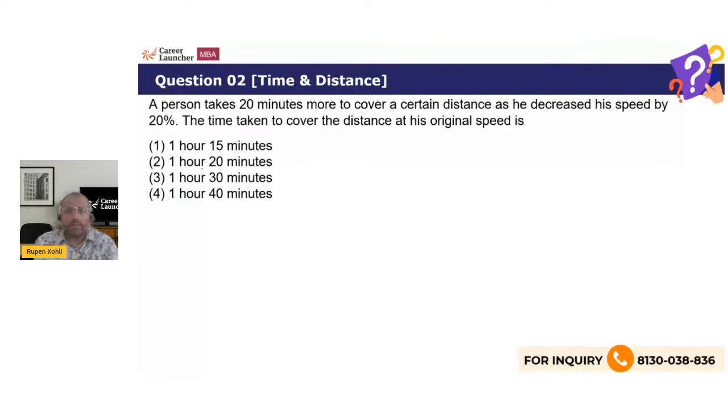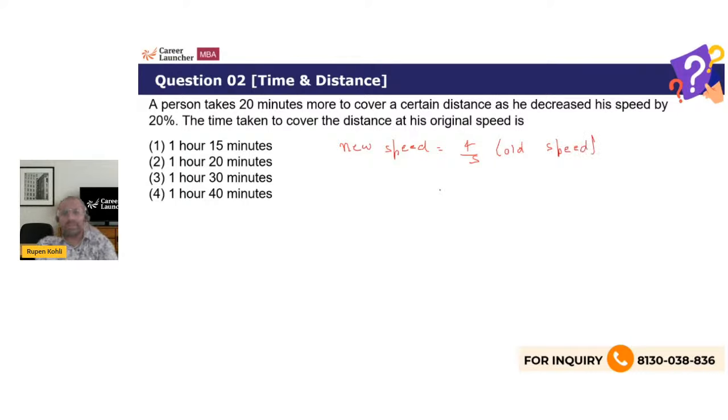The time taken to cover the distance at the original speed is asked. So at the original speed versus the new speed, what is happening to the speed? It is decreasing by 20%. So can I say the new speed is 80% of the old, or 80% is 4 by 5? So it's 4/5 of the old speed, right?